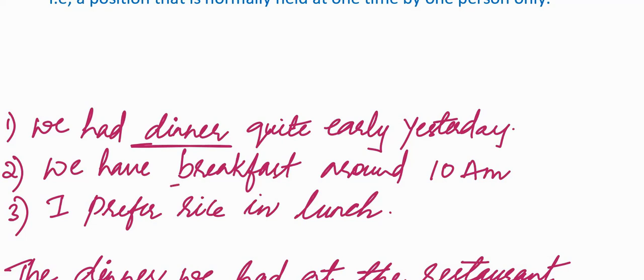Again, there is no article before the name of the meal, breakfast, because there is no specific detail given about breakfast here. I prefer rice in lunch. I have not written "I prefer rice in the lunch" because lunch, again, I have used in a general sense, not any specific sense. There was no need of placing an article before the names of the meals because in all three of these examples, I have used them in a general sense.